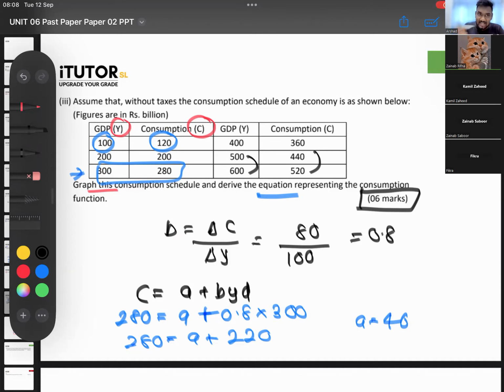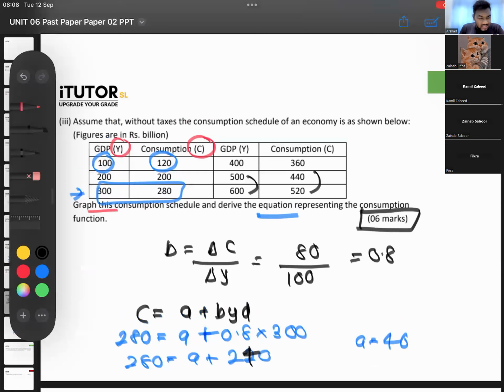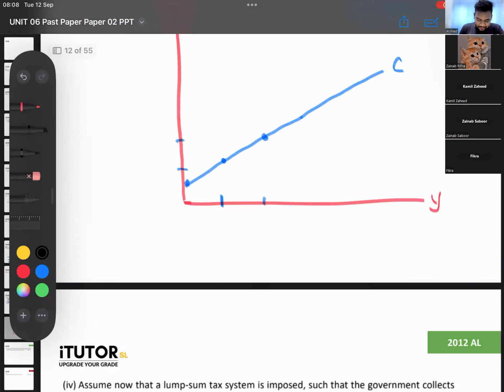They have given the numbers and asked you to plot this in a graph, and they are also telling you to come up with the consumption equation. Can you all do that? Don't leave questions like this, guys. You all must be scared to draw a graph, but if you practice more and more graphs, it will become very easy.